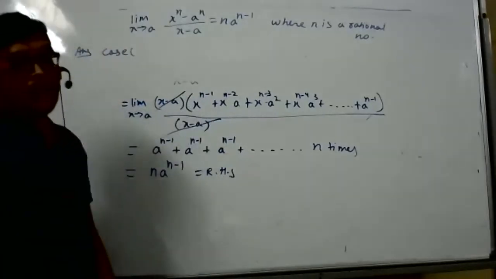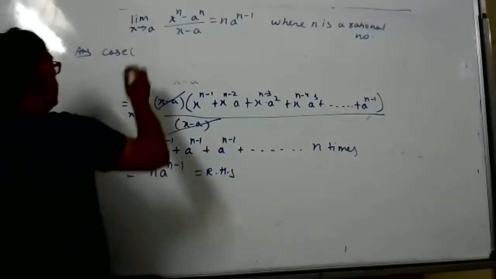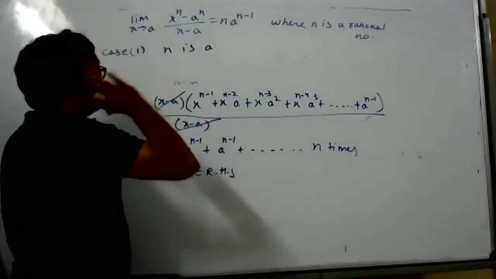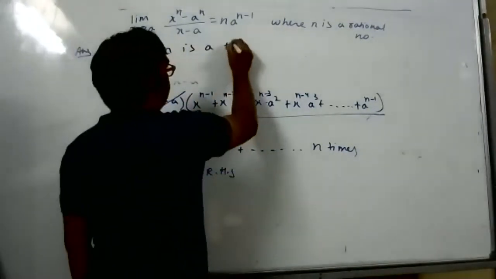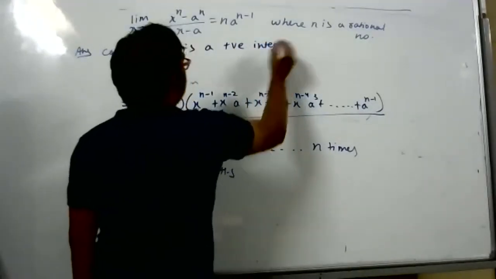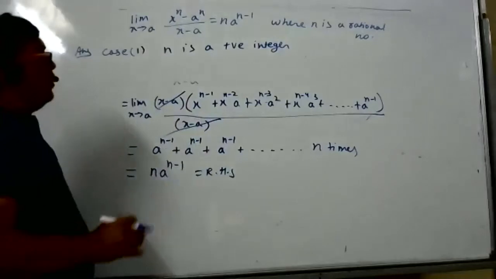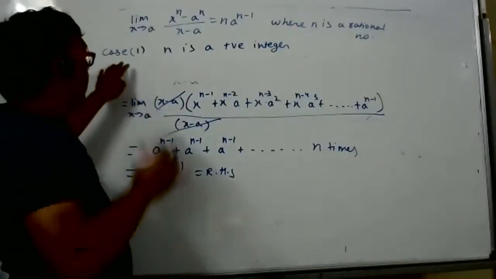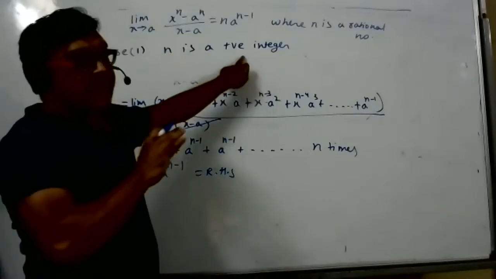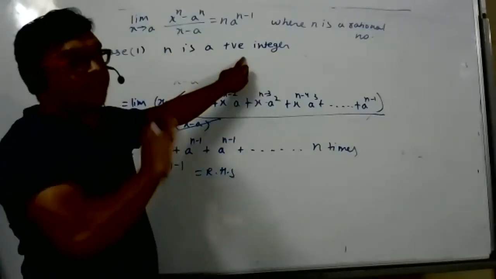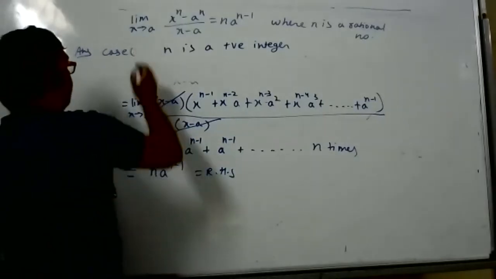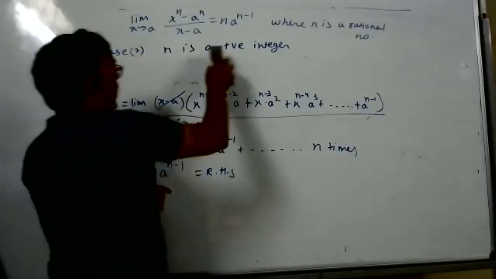Case 1 only I wrote wrong. What was case 1? n is a positive integer, not just integer, student. Make the rectification. Sir, can we give it as natural number? It can be 0 also now, so it is whole number. Just write positive. Case 1, n is a positive integer. Case 2 will be n is a negative integer.